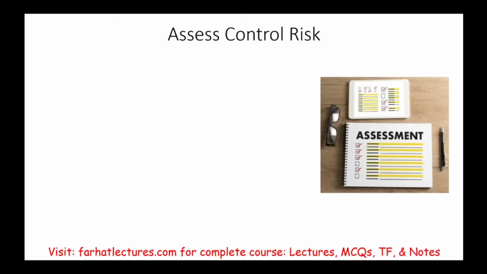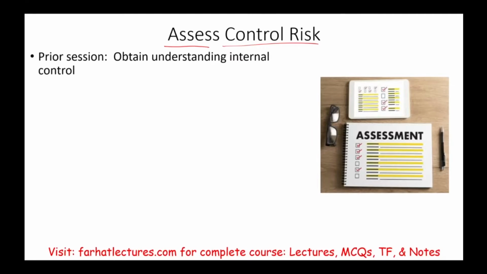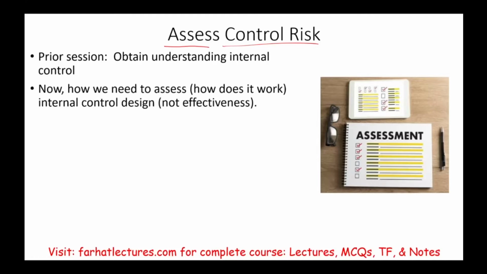Hello and welcome to this session in which we will assess control risk. In the prior session, we looked at obtaining an understanding of control risk or internal control. What does that mean? It means we're just learning how the system works. That's fine. Now, after we learn how the system works, and there are three methods to do so, if you remember: narratives, flowchart, and internal control questionnaire.